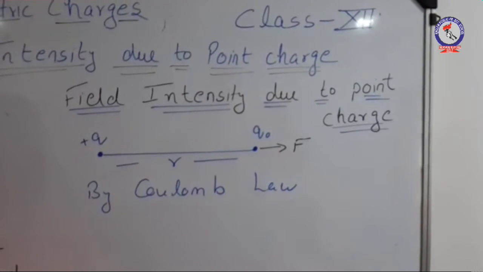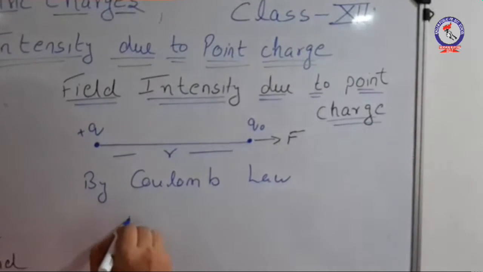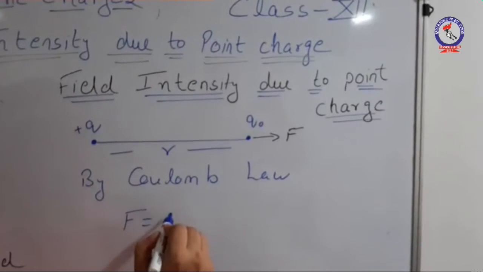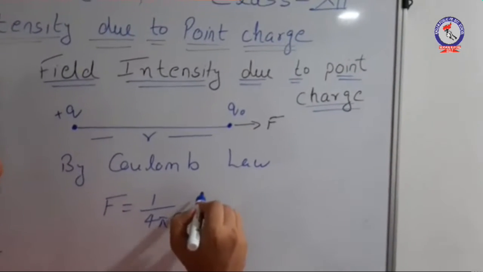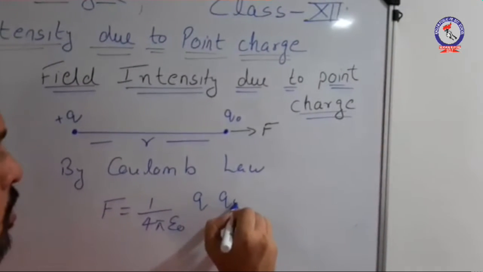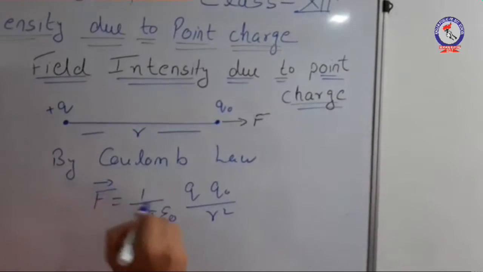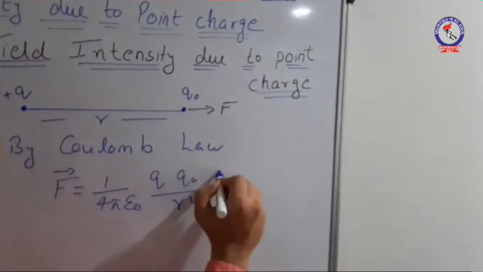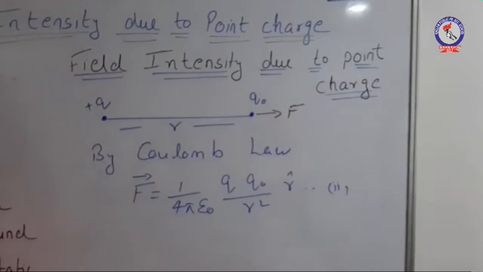Therefore, by Coulomb's law, the magnitude of force between the two charges, F, can be written as 1 upon 4 pi epsilon 0 times Q Q naught by r square. If F is a vector, we will add a unit vector. Let this be equation number 2.